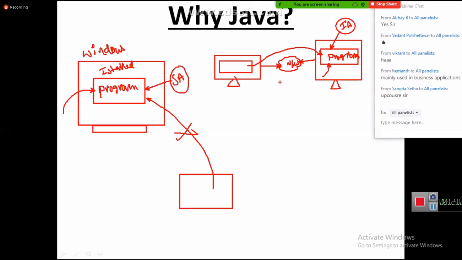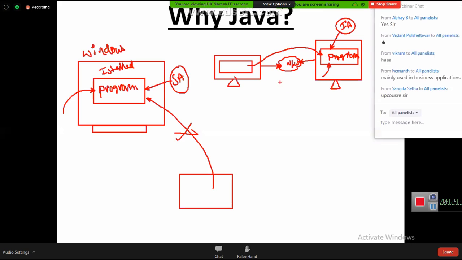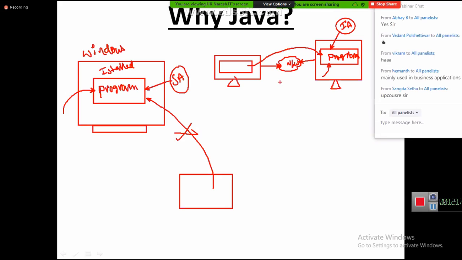Now tell me, how many types of applications are there? Two types of applications in the market. Number one, standalone application. Number two, internet application. Gmail, Google, YouTube, Facebook, Amazon, Paytm, all these come under internet applications. Calculator, antivirus, MS Office, VLC media player, all these come under standalone applications. I have installed VLC media player in my system.